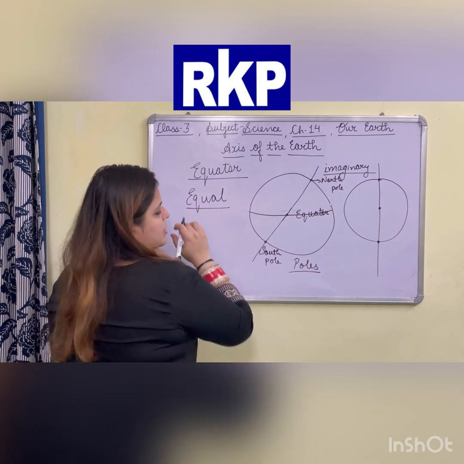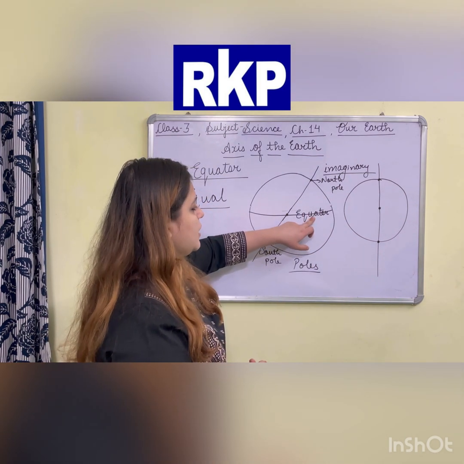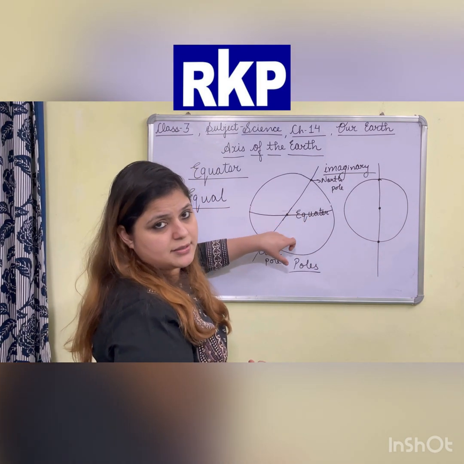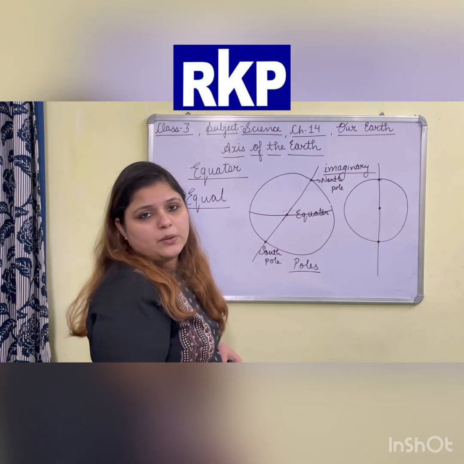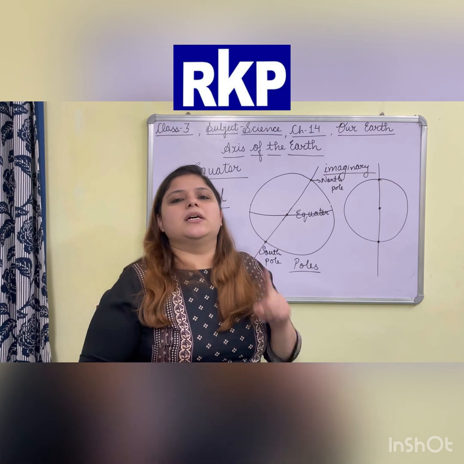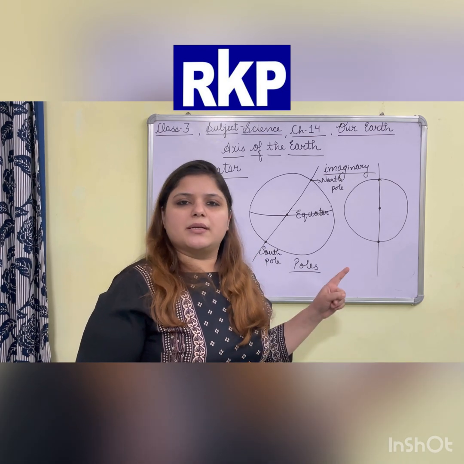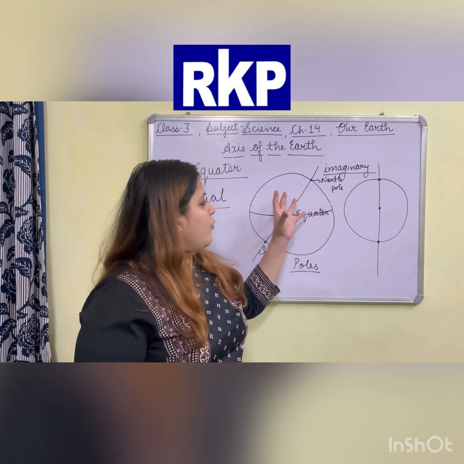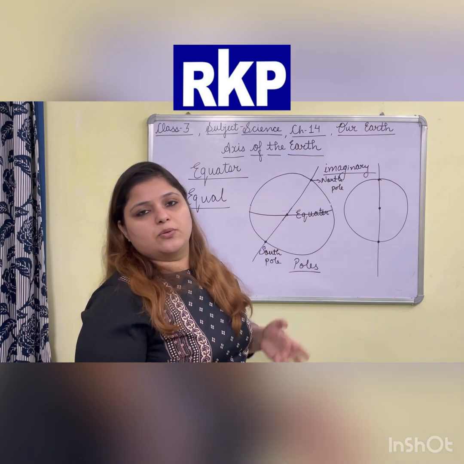Why have I used this word equal? Because it is dividing the earth into two equal parts. Clear? So what is the equator? Again, it is an imaginary line that divides the earth into two equal parts. Clear? And what are these equal parts known as?